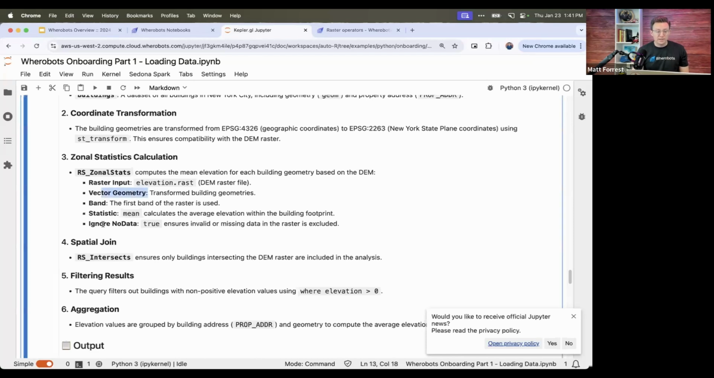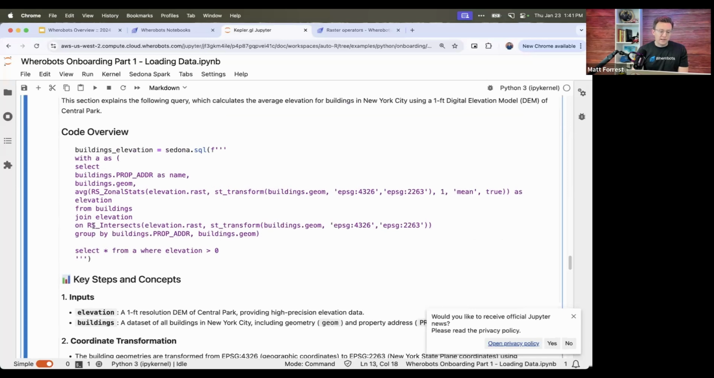We'll have our vector geometry, the band, and ignore no data. It will ignore any missing data in the raster itself. We also want to provide it a spatial predicate. If you see here, RS_Intersects is basically like an ST_Intersects. We only want to look at buildings that intersect that raster data set. Why we want to do that is, if you remember all the way back to the beginning, those compute nodes are optimized to look at spatial data. So if we tell them to only look at the things that overlap between the raster and the vector data set, it can ignore everything else. It's smart enough to do that. Other systems aren't smart enough to do that, basically. So that's what we built into that.